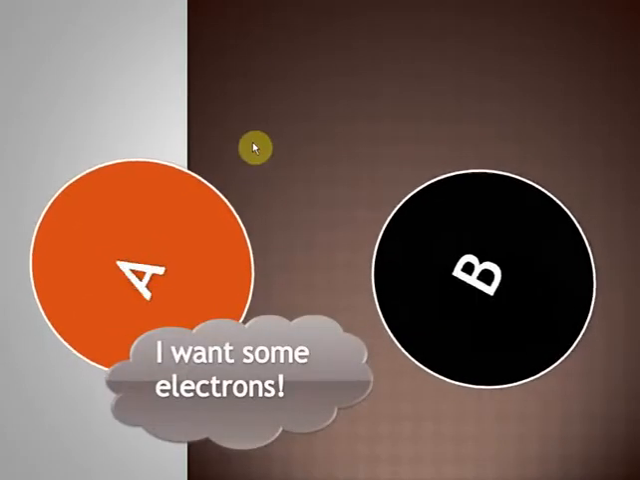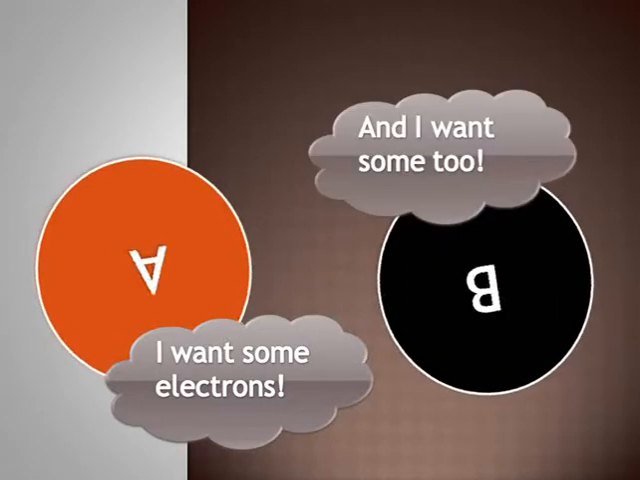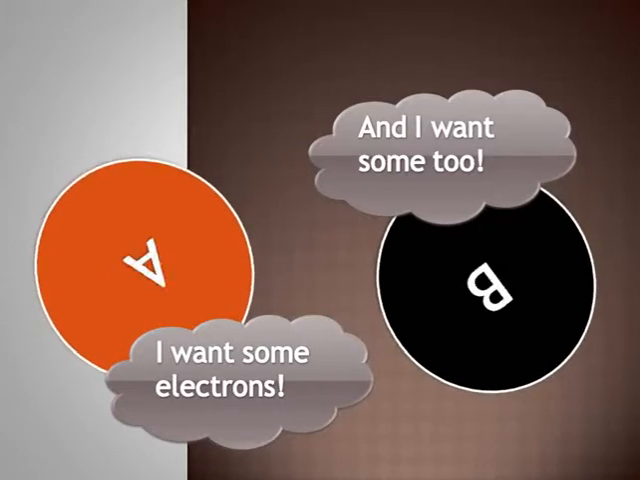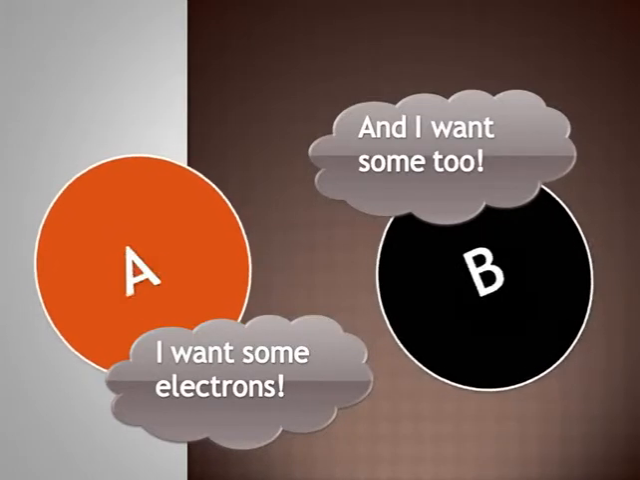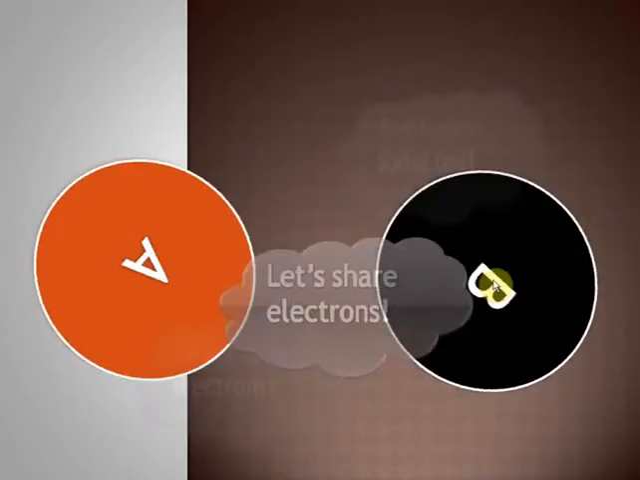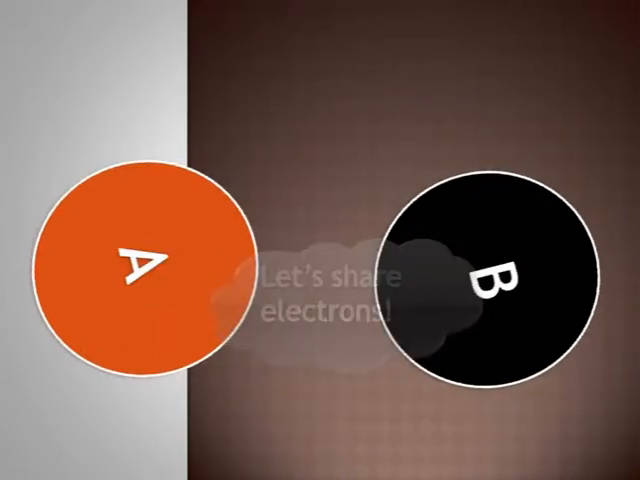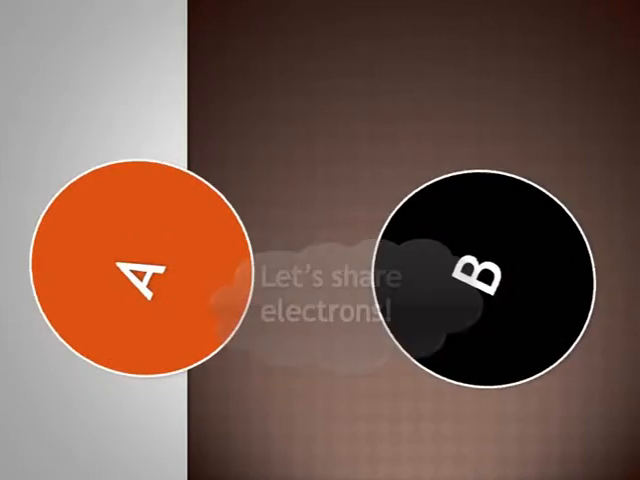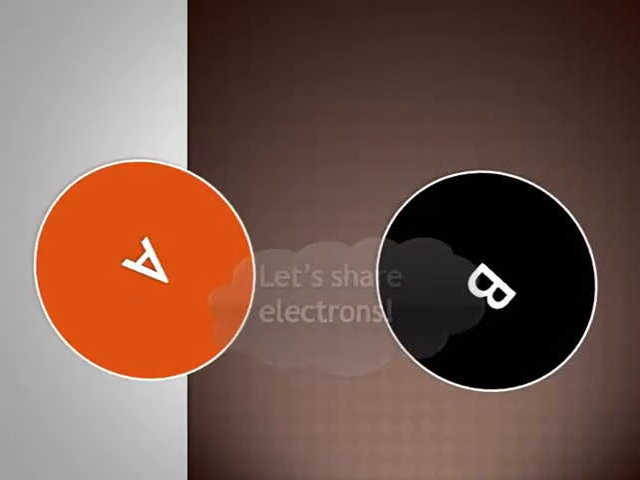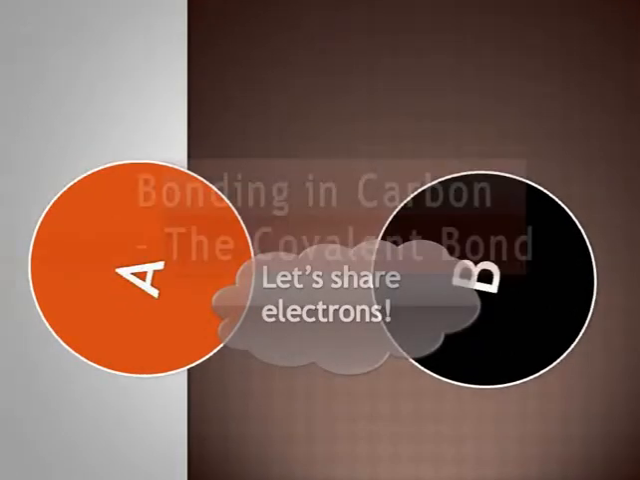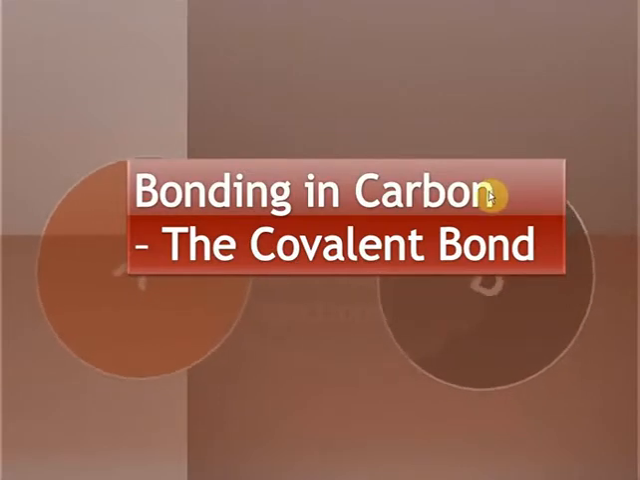Something interesting, however, happens when both the atoms involved want to gain electrons. Let's say atom A wants some electrons and atom B also wants some electrons. So, atom A does not want to donate electrons to atom B, and atom B does not want to donate electrons to atom A. In such cases, both the atoms share electrons. Understood? So if atom A wants 2 more electrons and atom B also wants 2 more electrons, they share 2 electrons. A shares its pair and B shares its pair, and they form a special kind of bond called the covalent bond. And that is what we're going to study about in this chapter.